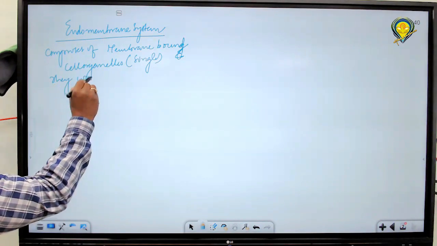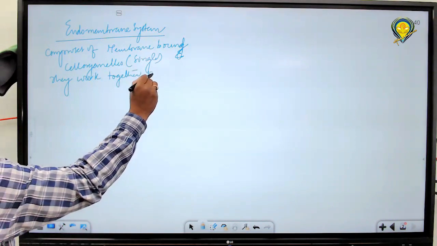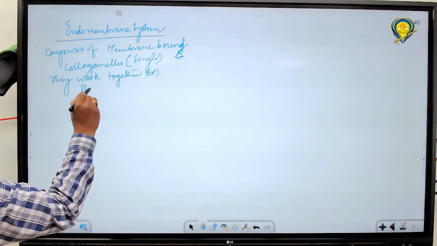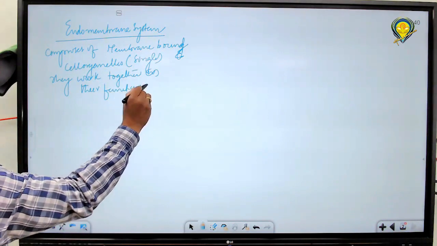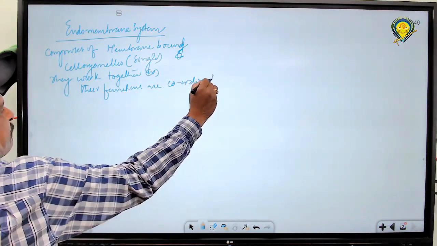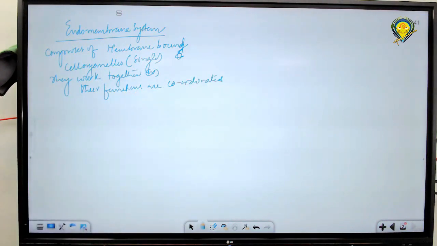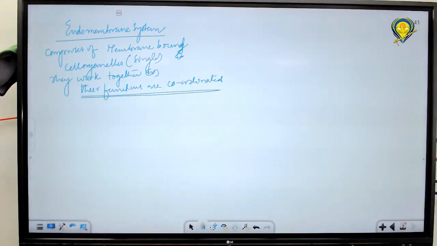They work together, or their functions are coordinated. So the cell organelles in which their functions are coordinated, such a particular type of system is called an endomembrane system.